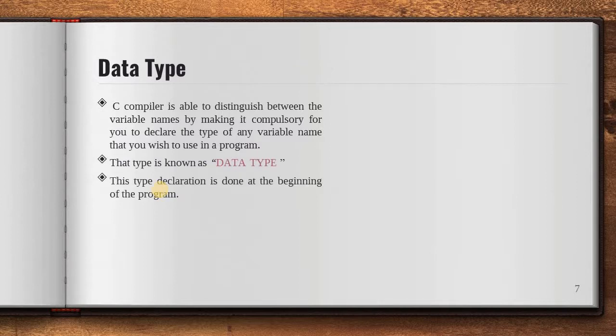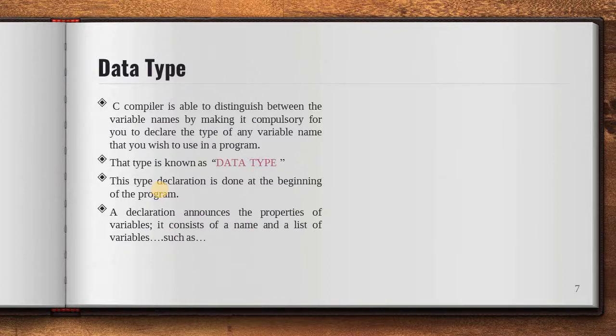This type declaration is done at the beginning of the program. This is just a common convention in C programming. In C programming, you have to declare all the variables at the beginning of a program. In other languages, this is not a common convention. A declaration announces the properties of variables. It consists of a type name and a list of variables.